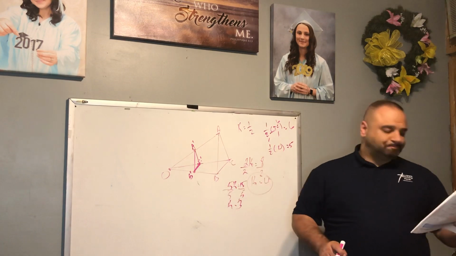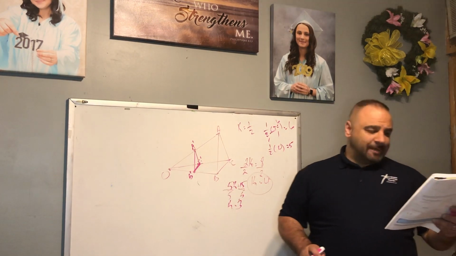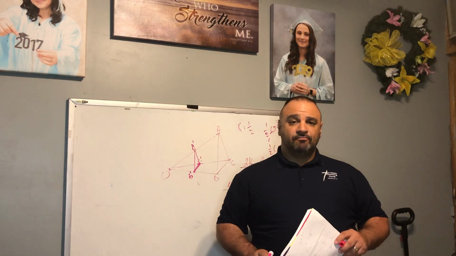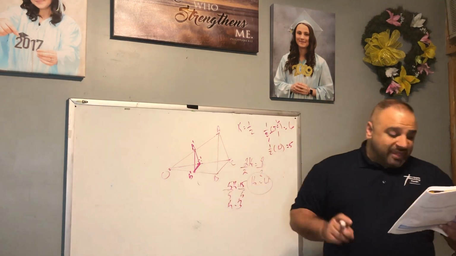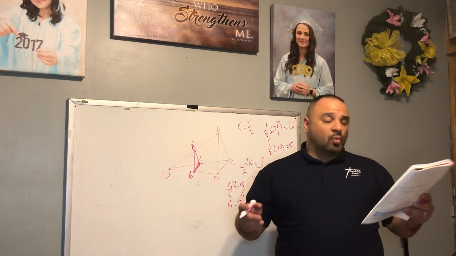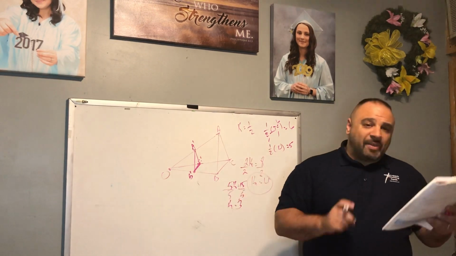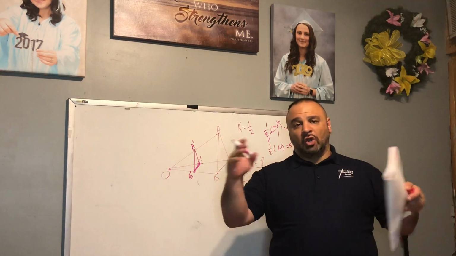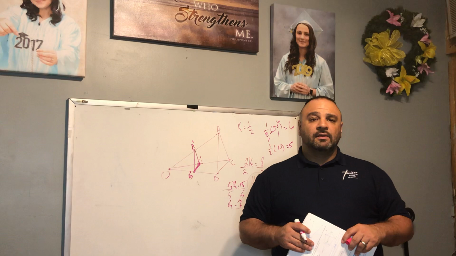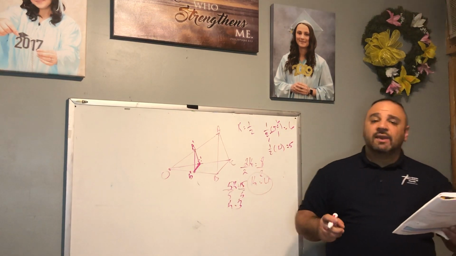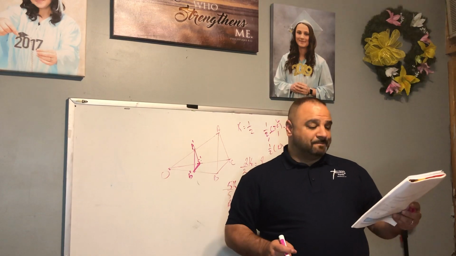Number 7. If OB is 3 and K is 3, so OB is 3 and then OB prime, what is OB prime? So what's the longer line segment? If OB is 3 and K is 3, what would be OB prime, the longer line segment? It would be 9. Very good. 3 times 3 gives me 9.